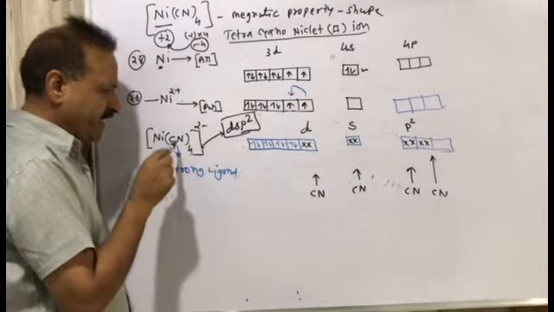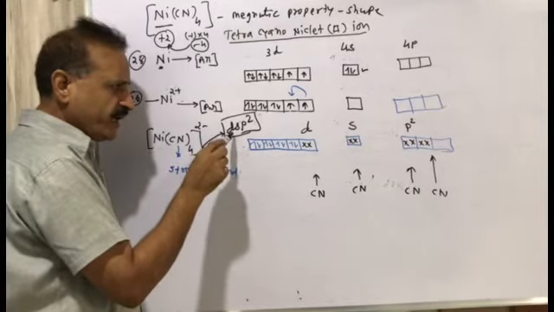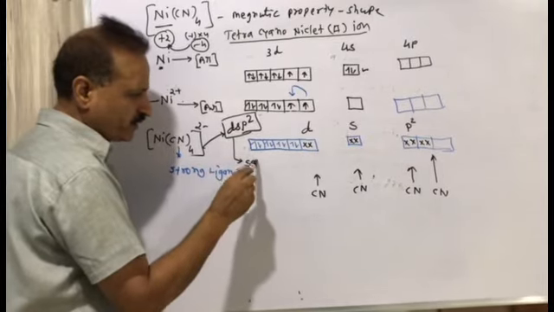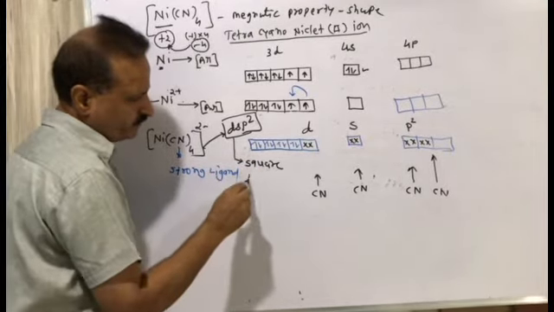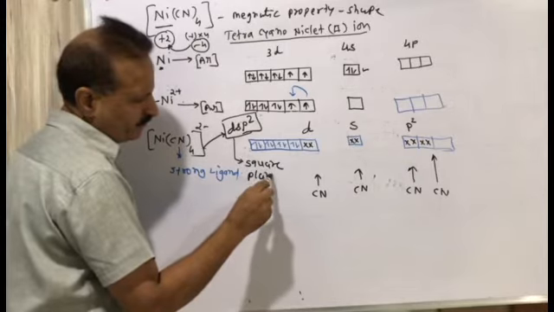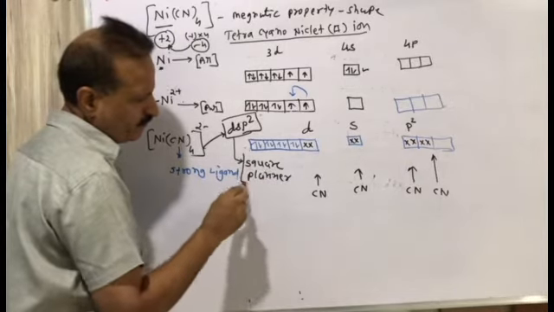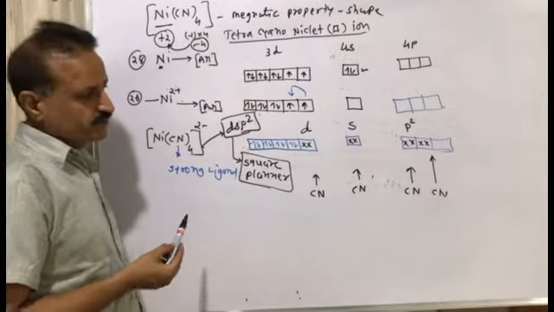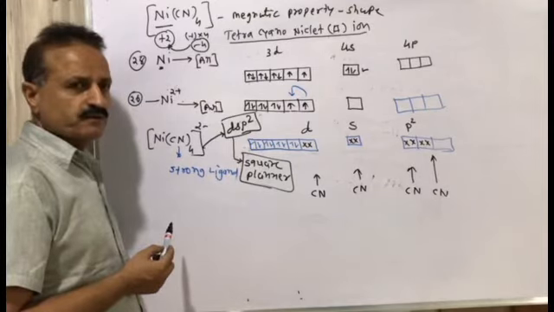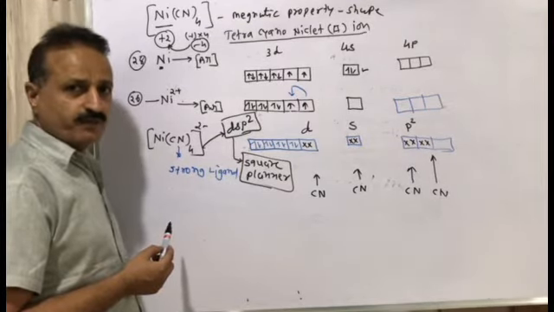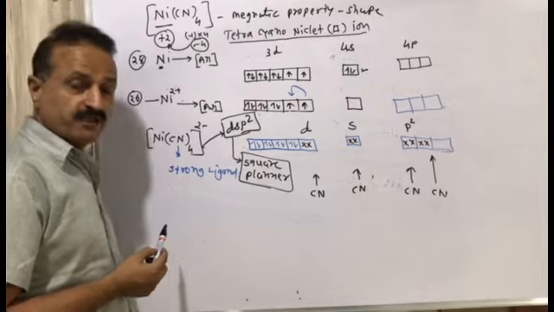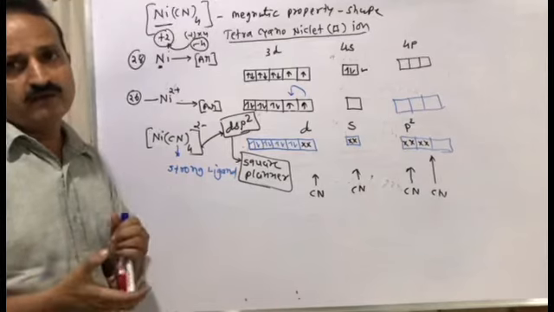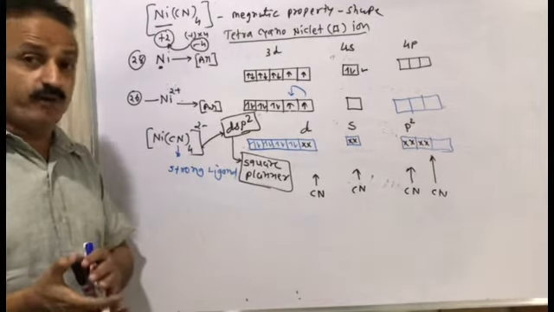The hybridization in [Ni(CN)4]2- is dsp2, and then the shape will be square planar. So this is the scene after forming hybridization of [Ni(CN)4]2-, and then we look at the magnetic property.